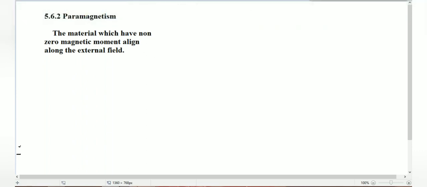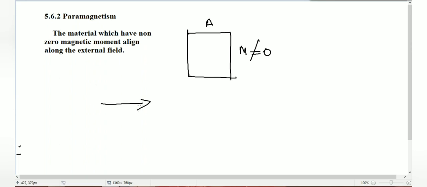But here the material has a non-zero magnetic moment. For example, suppose we have a material A like this, right? Material A. For this, the magnetic moment is not equal to 0, which means it has a permanent magnetic moment. Clear?